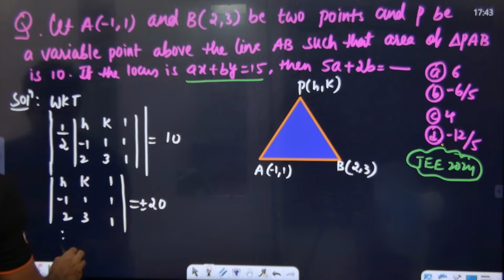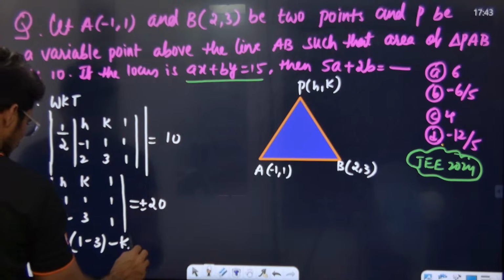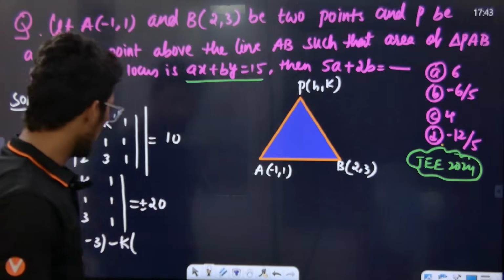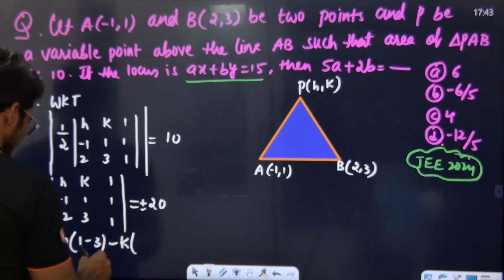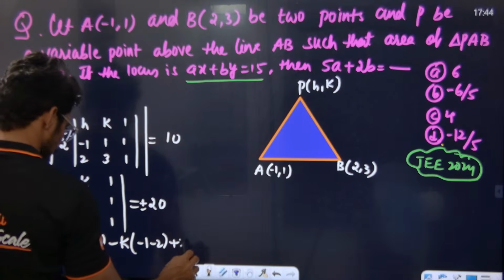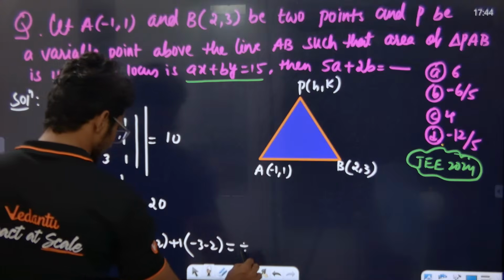Now h is what? Basically h into 1 minus 3 minus k into opening the determinant. I hope everybody knows how to open the determinant. I'm opening along row 1. So 1 minus 3 minus k into -1 minus 2 plus 1 into -3 minus 2 is equal to plus or minus 20.